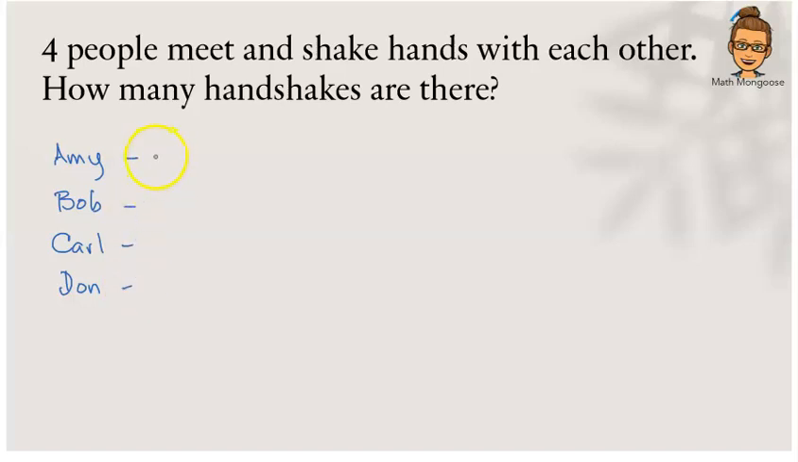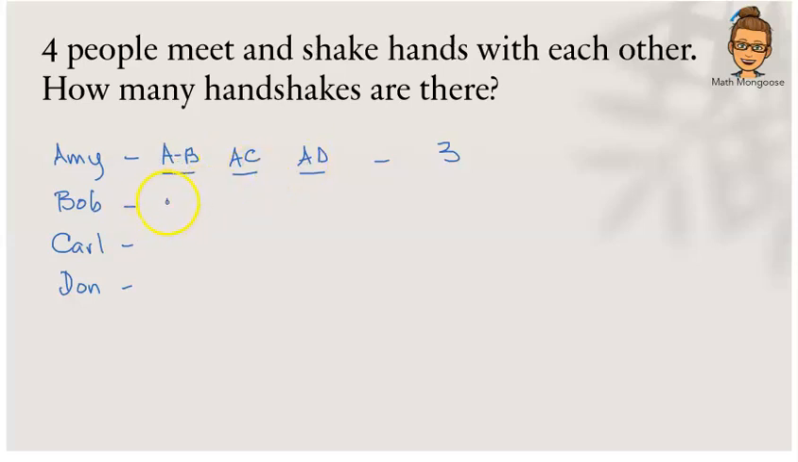Who is Amy going to shake hands with? This time I'm just going to use the initials. Amy is going to shake with Bob. That's 1 handshake. Then Amy is going to shake with Carl. That's another handshake. Amy is going to shake with Don. In total, how many handshakes are there? 3 handshakes. There we count them 1, 2, 3. Let us look at Bob.